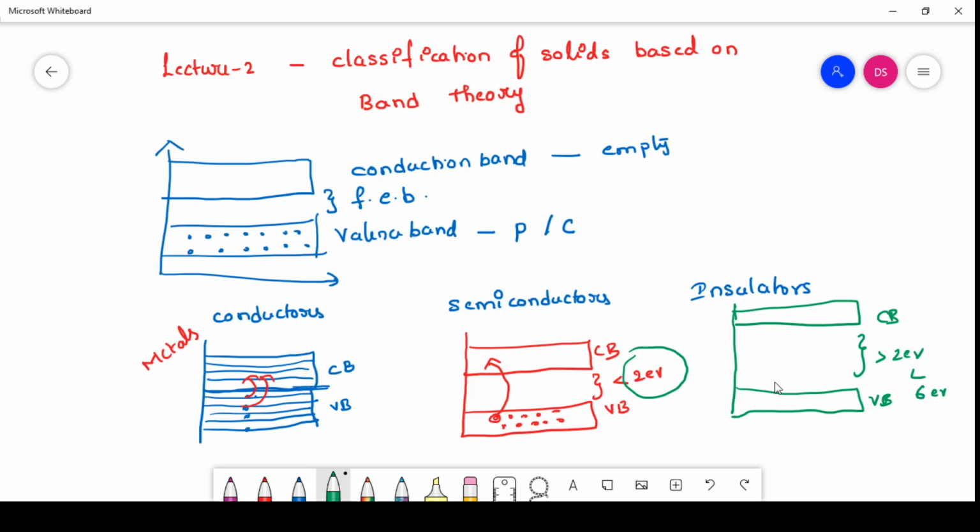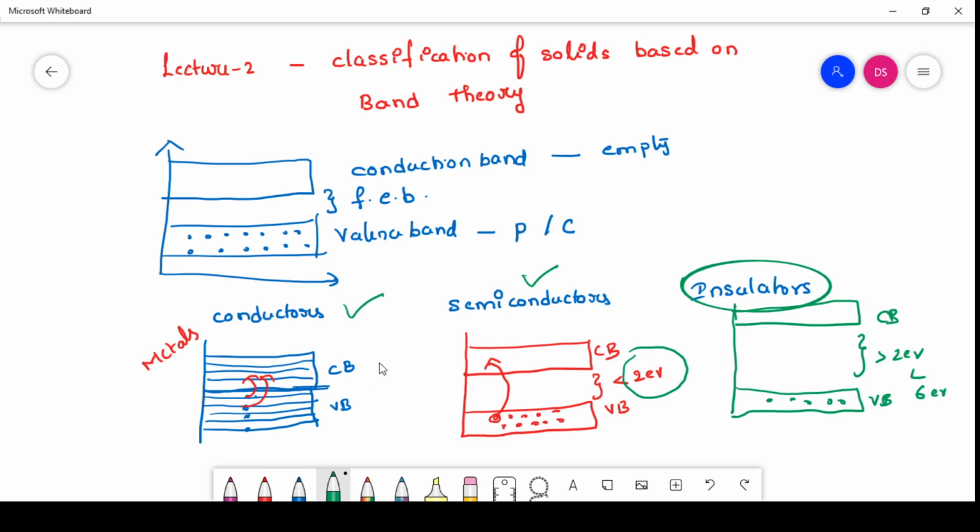Even if you give a huge amount of energy to create the conduction process, the insulating material is destroyed because of that huge amount of energy, and it is not converted into a conductor. So we can start the conduction process in the conductors and semiconductors by supplying a minimum amount of energy.